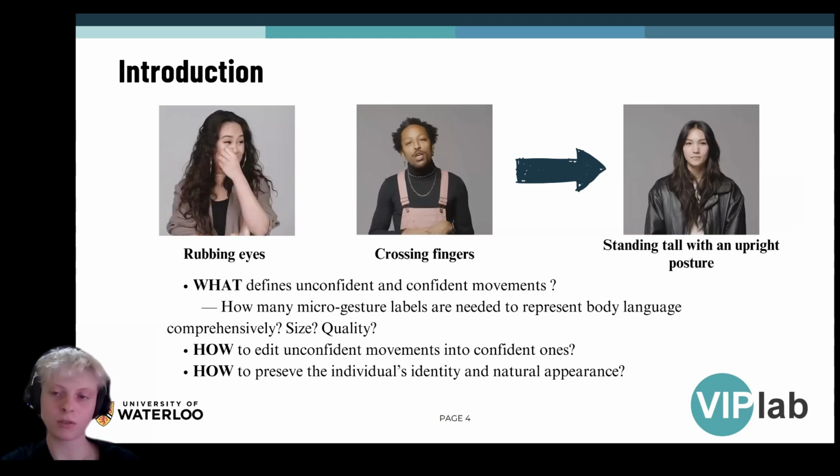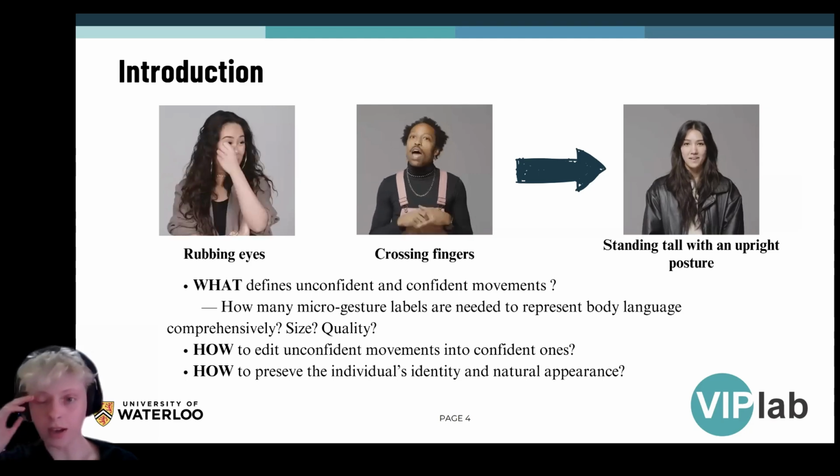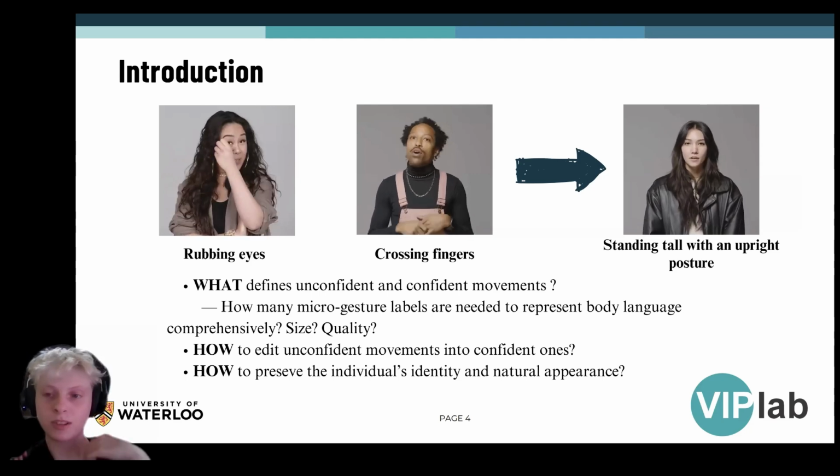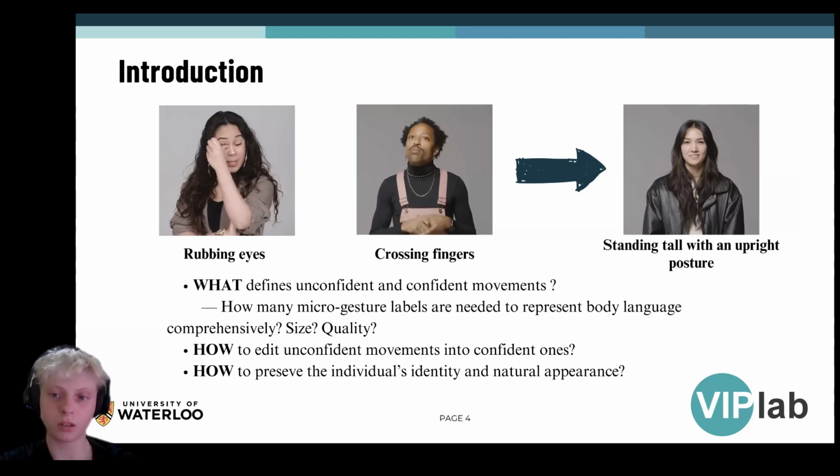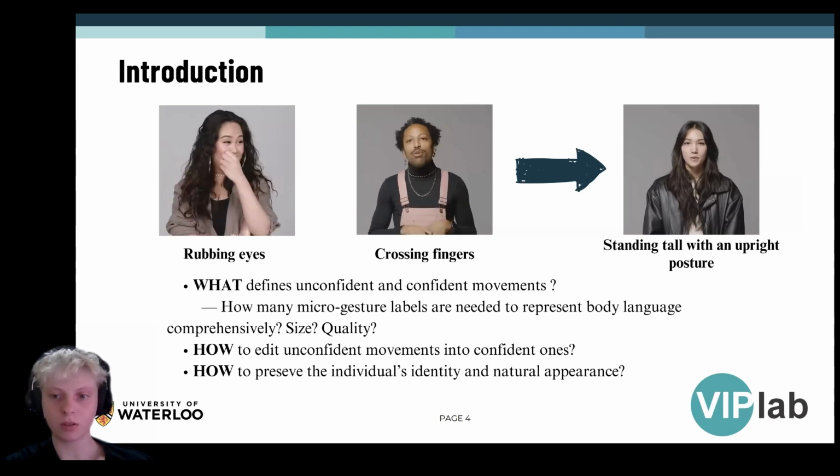Another significant question of our research is how to edit unconfident movements like rubbing eyes or crossing fingers or placing hands behind the back into their confident counterparts, like standing tall with an upright posture. And how we can make sure to preserve the individual's identity and natural appearance, as well as voice.